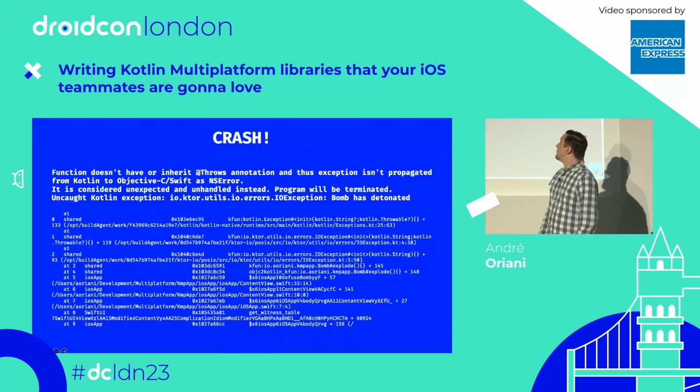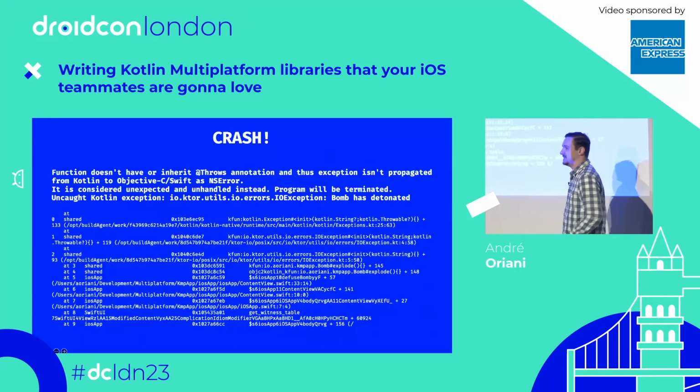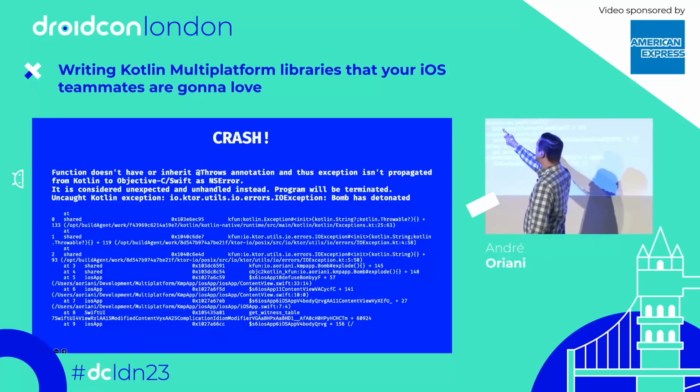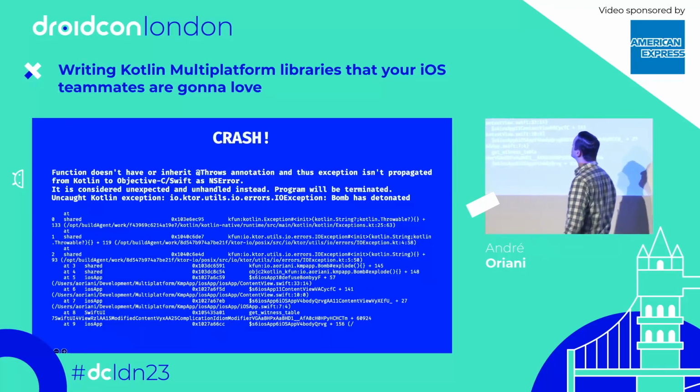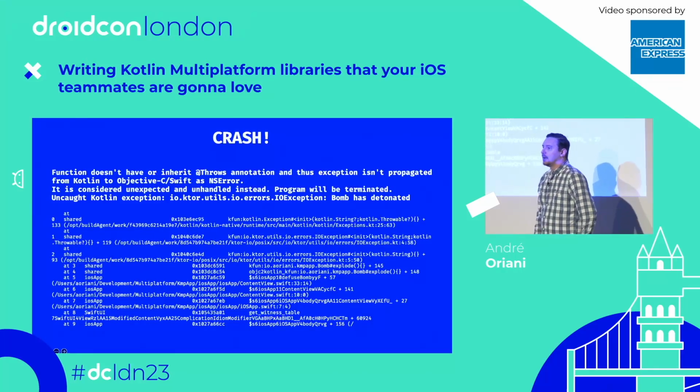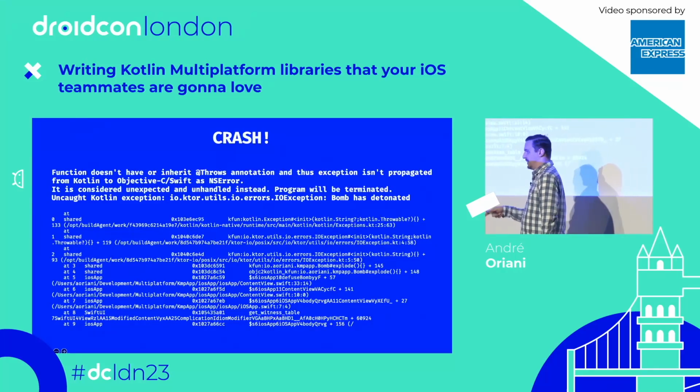But boom, the method crashes anyway, despite all the efforts of our Swift developer. And guess who you should blame? You, Kotlin developers, as is clearly marked by the error message here. Function doesn't have the right throws annotation, and thus the exception isn't propagated from Kotlin to Objective-C or Swift as an NSError. So let's add an annotation and see what happens.